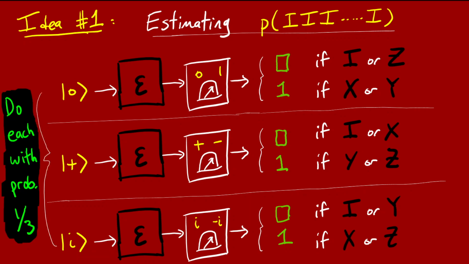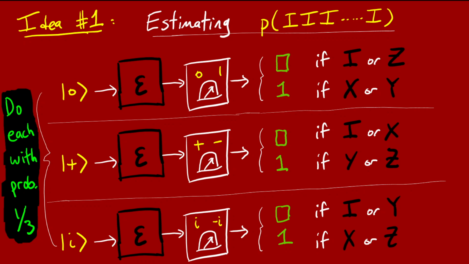And now our strategy in this n equals 1 case for learning the probability of the channel doing I will just be to do each of these 3 possibilities with equal probability 1/3. That makes sense; it's a symmetric situation. And let's understand what happens if we now do this. And actually, there's an important mental shift that you should take now.